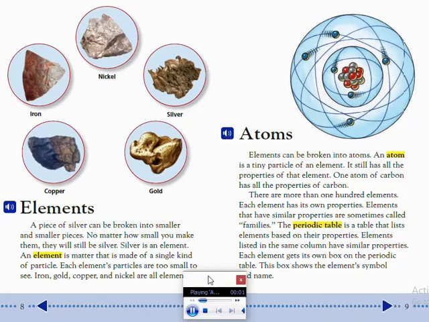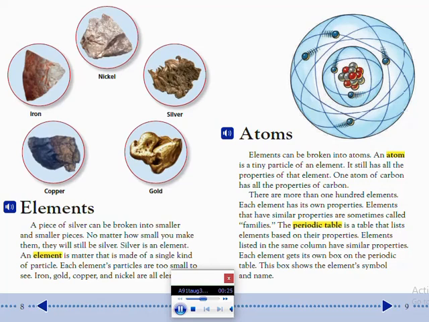Atoms. Elements can be broken into atoms. An atom is a tiny particle of an element. It still has all the properties of that element. One atom of carbon has all the properties of carbon. There are more than 100 elements. Each element has its own properties.